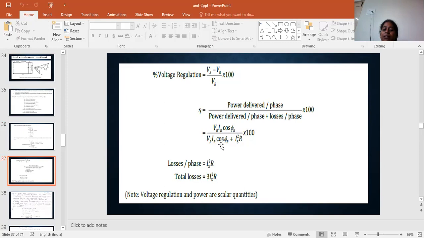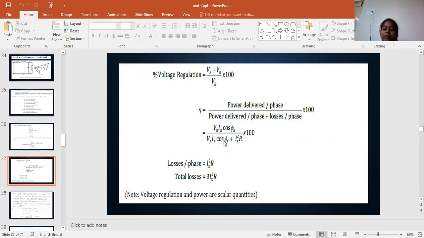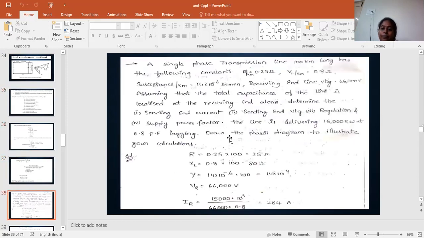Okay, these formulas and this calculation are needed for doing the problems. Okay, and the problems we can derive in the next class. Okay, thank you.